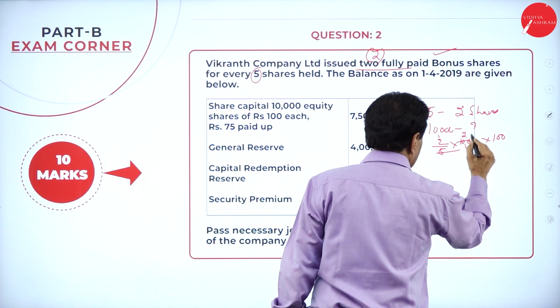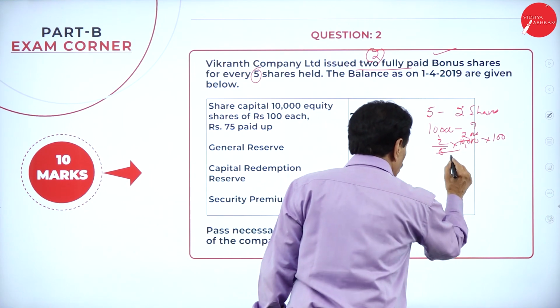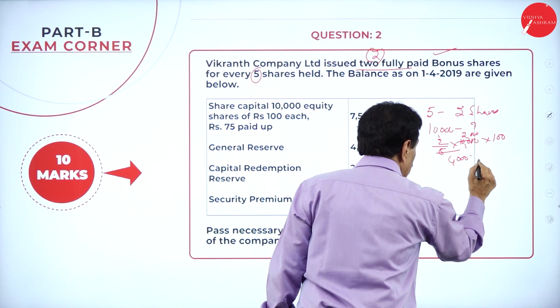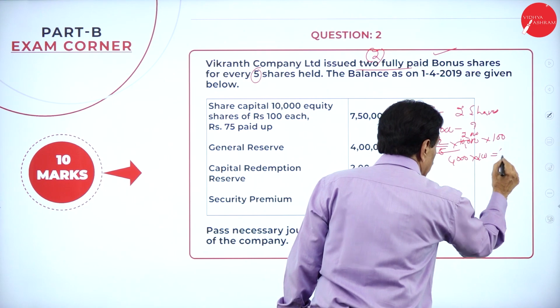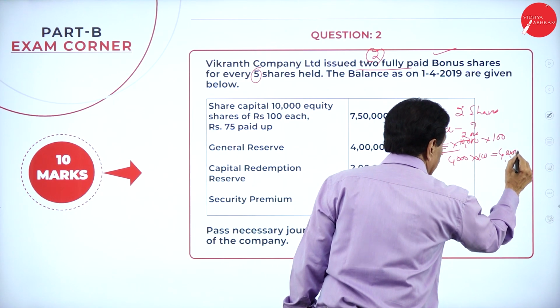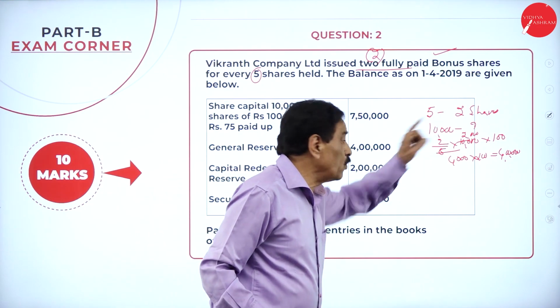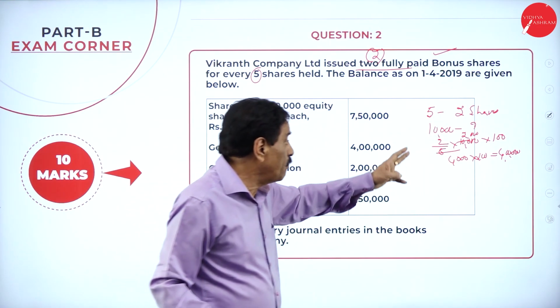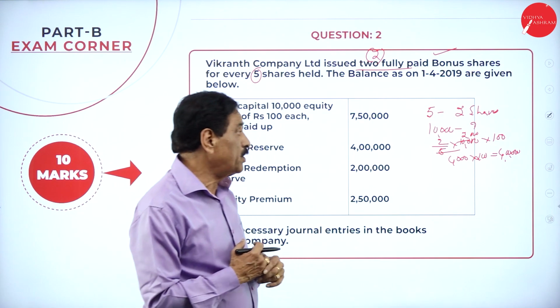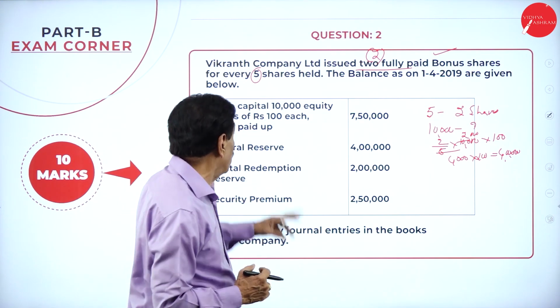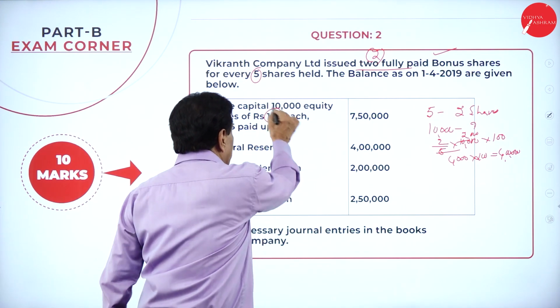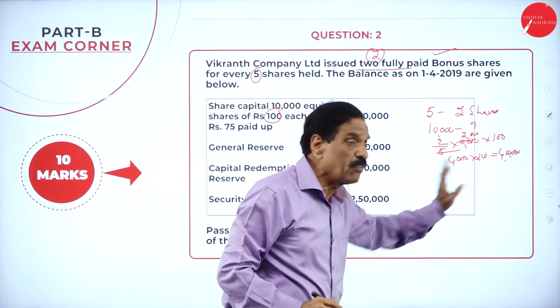4,000 into 100. Further bonus is 4 lakh. How much further bonus is declared? For every 5 shares, the company gives 2 shares, and we have 10,000 shares. How many shares are you going to give? 4,000 shares. What's your face value if the share is 100? So 4,000 into 100 is 4 lakh.